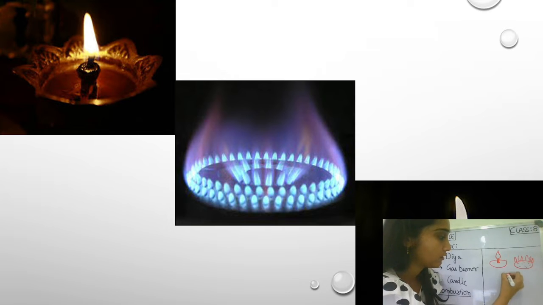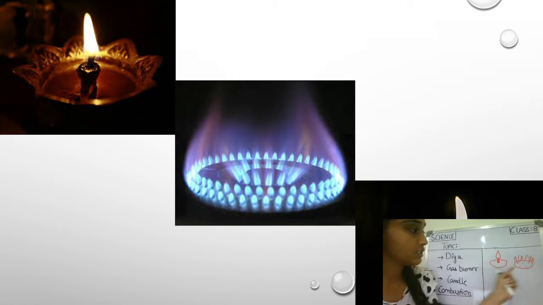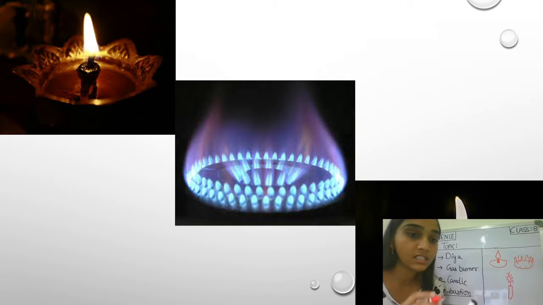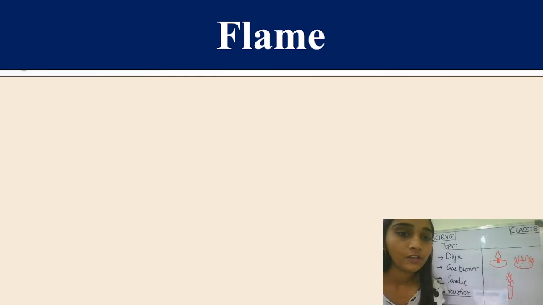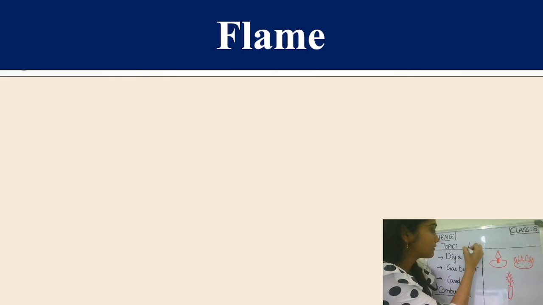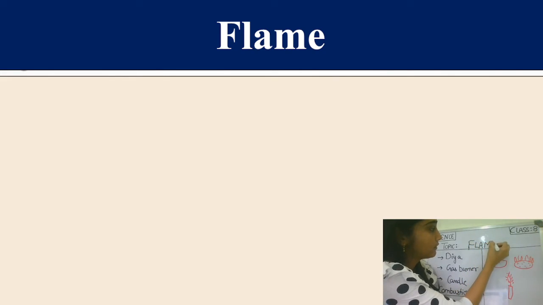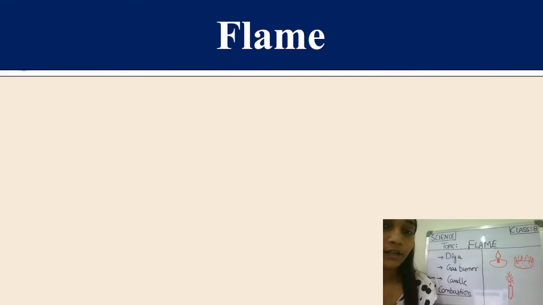So in these three images, the part which is burning is what we term a flame. So our topic of discussion today is the flame. Yes, a flame. In all these three things something is burning, and that part is known as the flame.